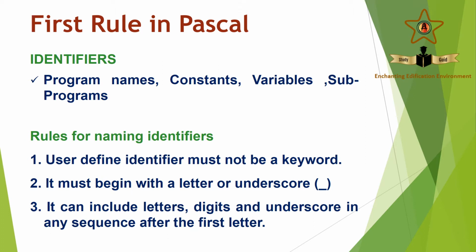Then in the name we can have letters, digits and underscores. We cannot have any other characters in the name. The most common mistake is leaving spaces in names. So when we name programs, constants, variables, subprograms, we have to stick to these rules.